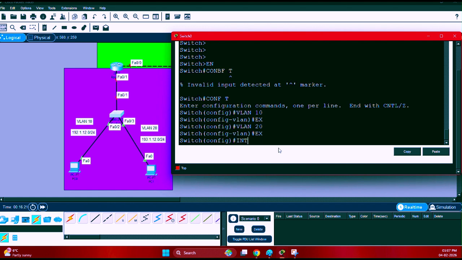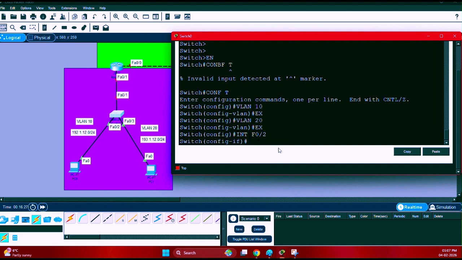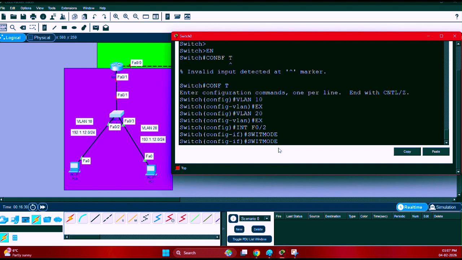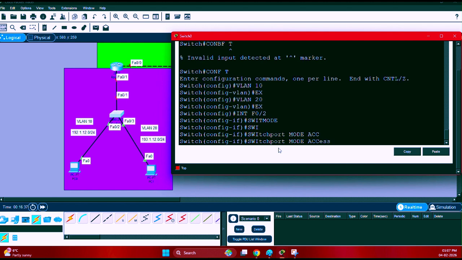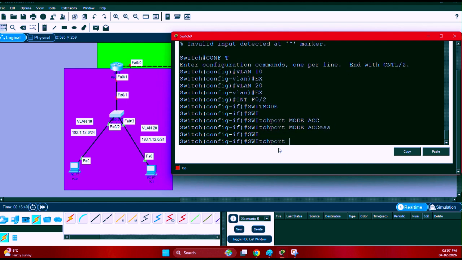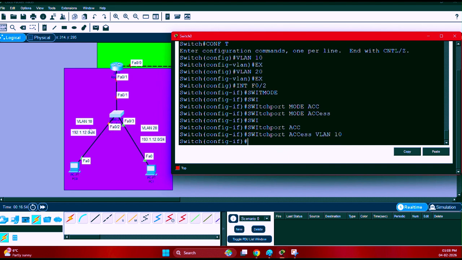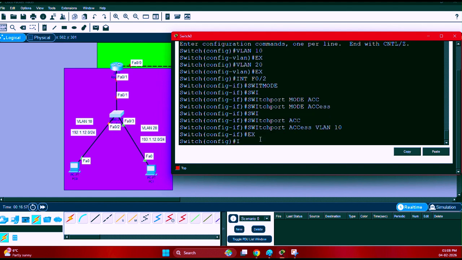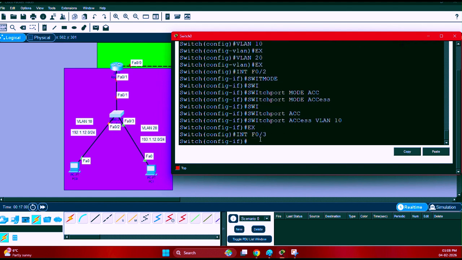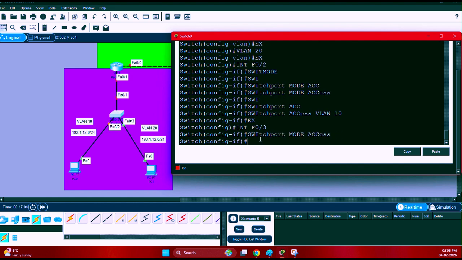So now we have to use interface F0/2, switchport mode access. I have to make it mode access. After that, I will assign the VLAN: switchport access VLAN 10. This means that I assign F0/2 to VLAN 10. After that, exit. Interface F0/3 is for the other network. I do the same thing: switchport mode access, then switchport access VLAN 20.